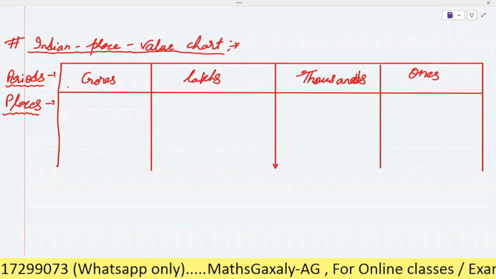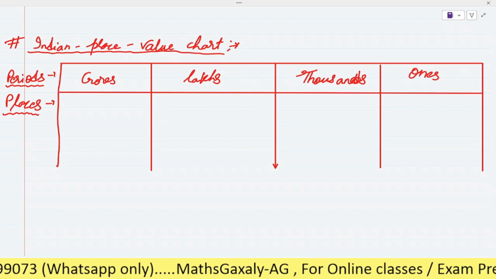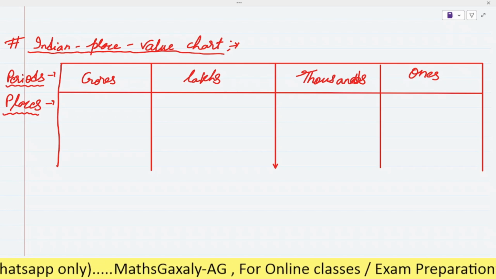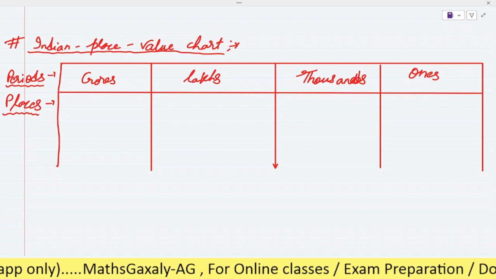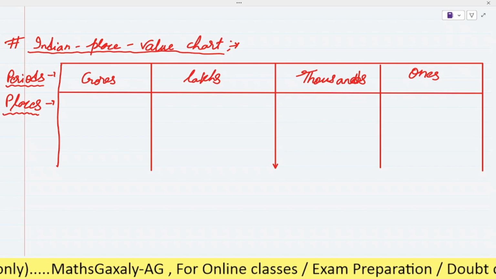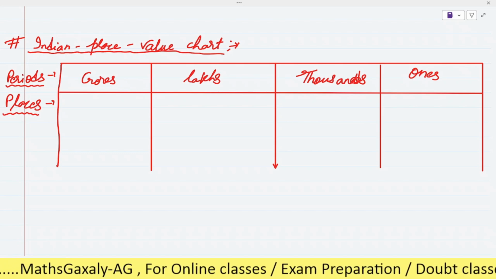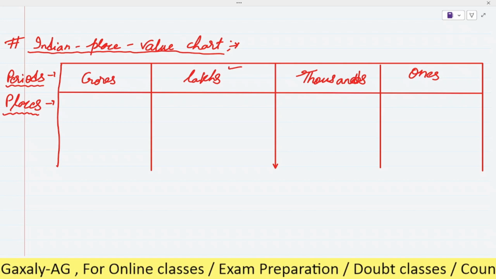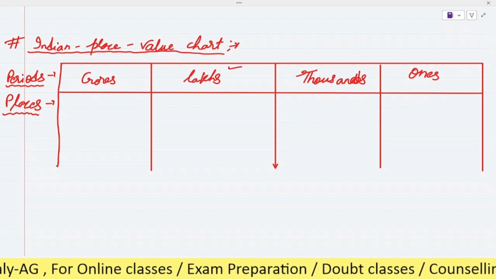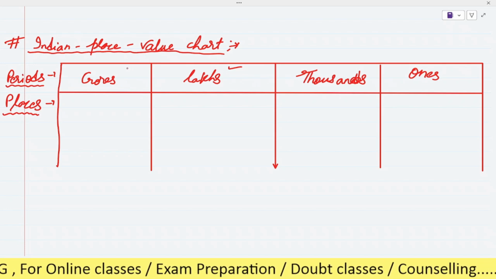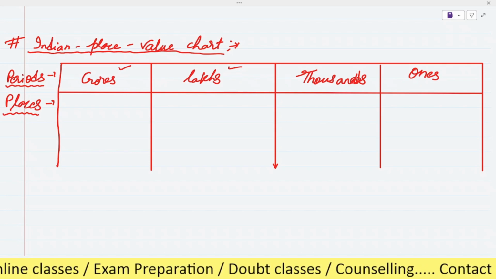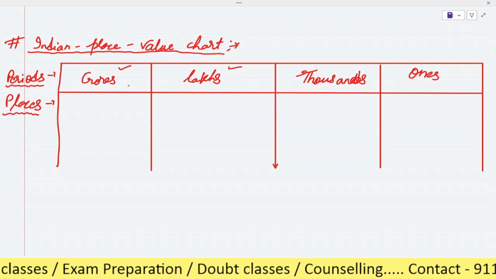While we write the periods, we will write ones, and we will write the s at the end. Here we will write thousands, not thousand. Here it will be lakhs, not lakh. We will add the s at the end. And here it will be crores, not crore.